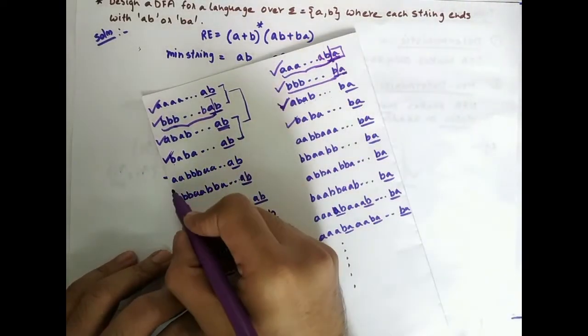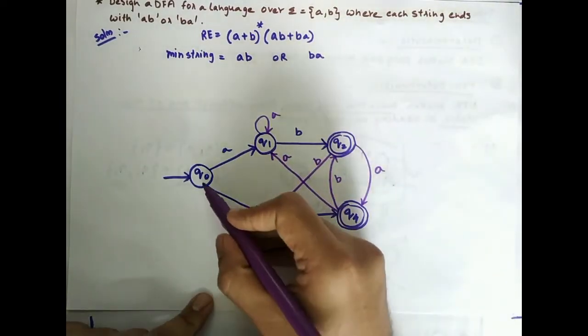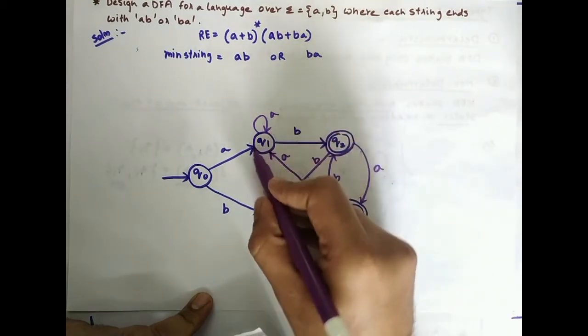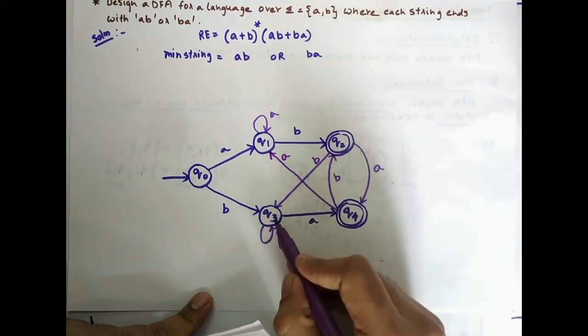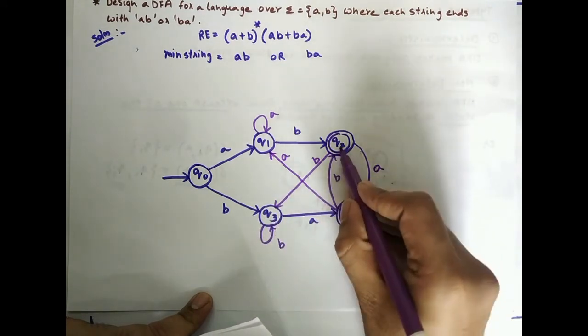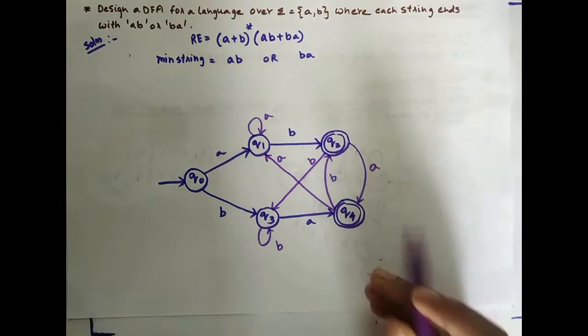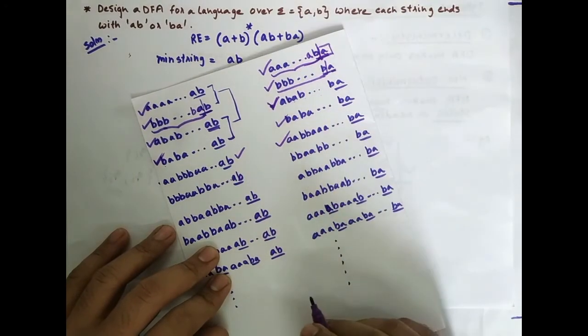Then we'll see some A's, some B's, some A's ending with AB, or ending with BA, is also accepted. So both are accepted.